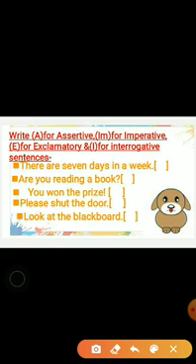Let's do one more activity. Here what you have to do: write A for assertive, I for imperative, E for exclamatory and I for interrogative sentence. I am going to read and you have to do it. There are 7 days in a week. Is this sentence assertive, imperative, exclamatory or interrogative? Next, are you reading a book? You won the prize. Please shut the door. Look at the blackboard. Now do it fast and show me.